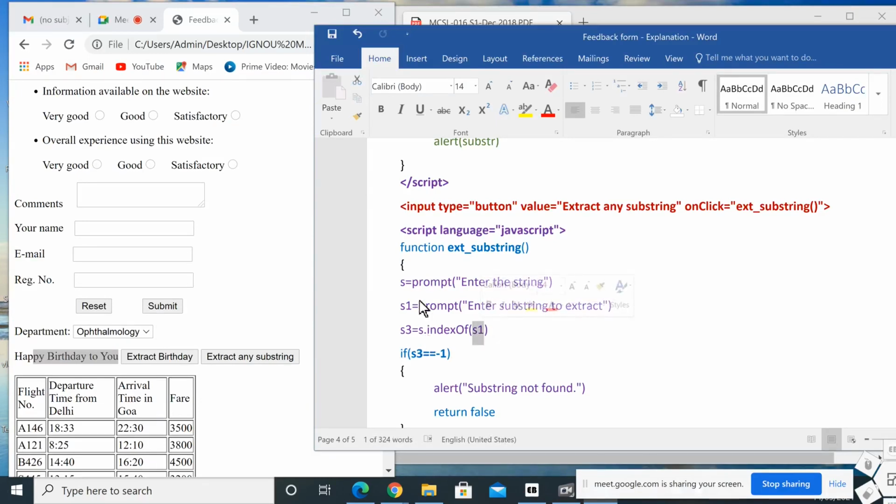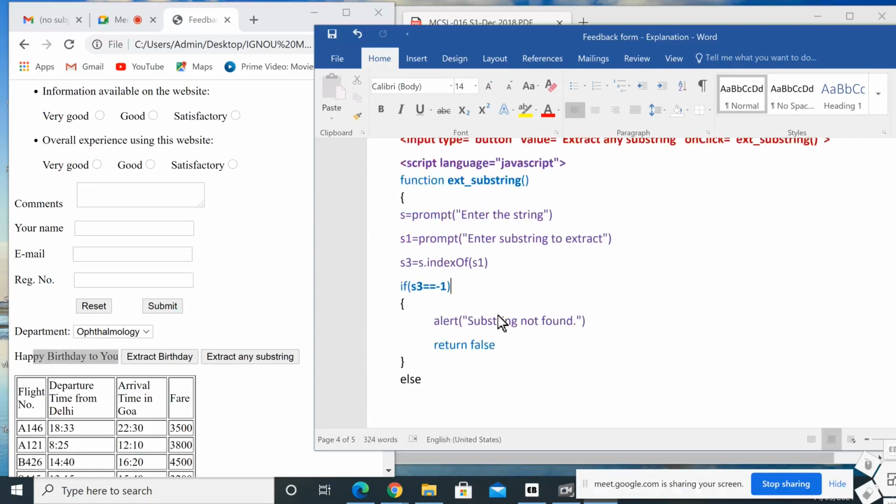If the overall string is "happy birthday to you" and the substring is "birthday", then it will locate the first character of birthday, that is B, and save that position to the variable s3.